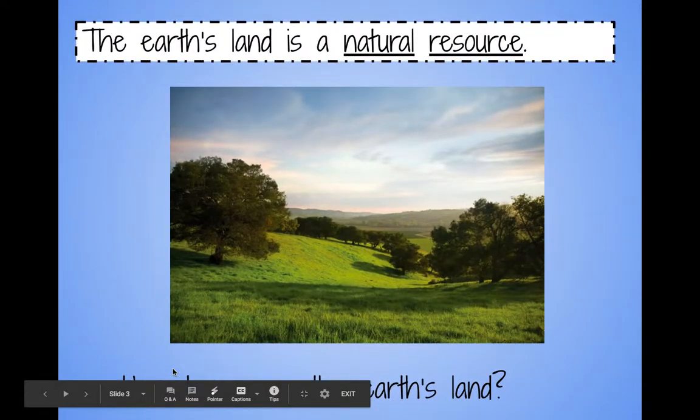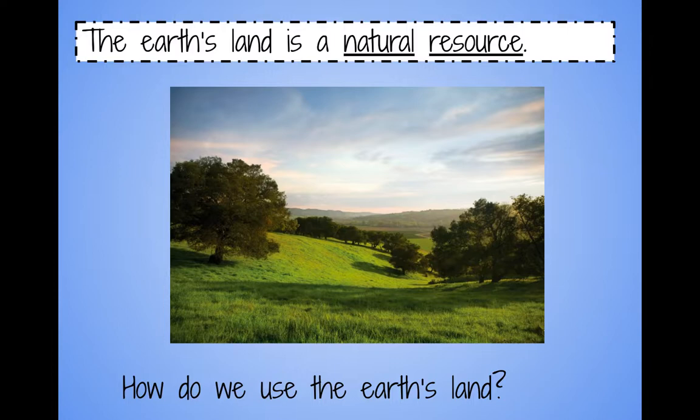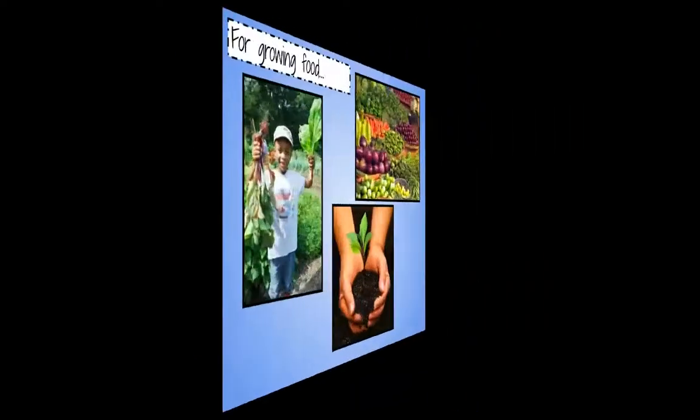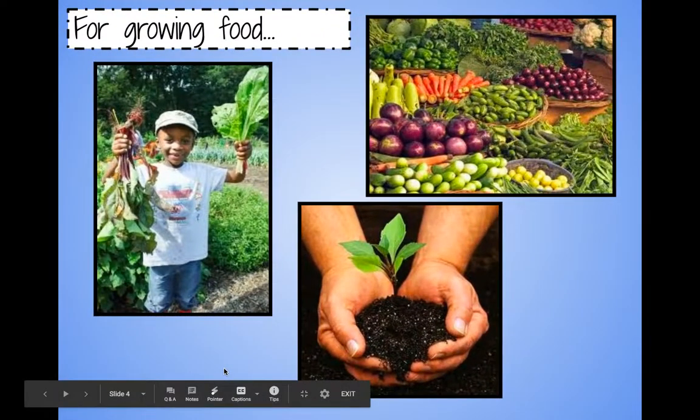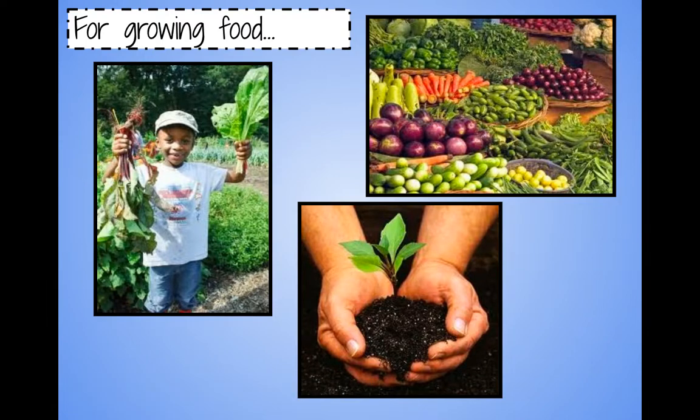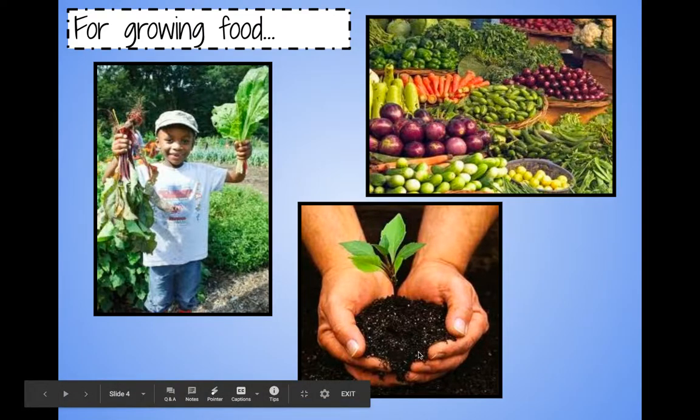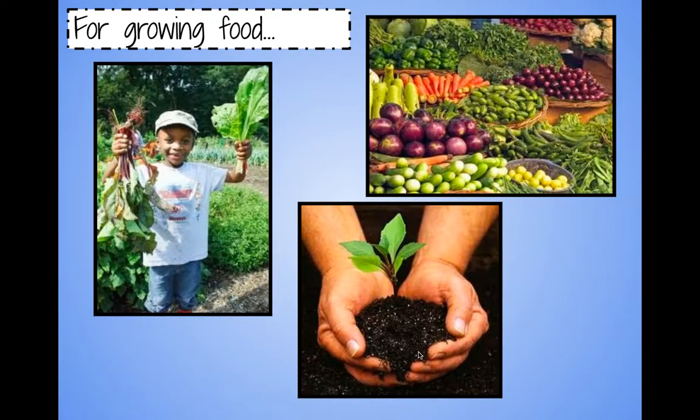So the Earth's land is a very important natural resource. And I want you to try and think of how we, as humans, use the Earth's land to help us. The most important being we use the land for growing, especially farmers use this all the time, but anyone can grow food if they choose to. It's very important to us because we use the soil and the dirt and the ground from the earth to help us grow food so that we have food to eat.